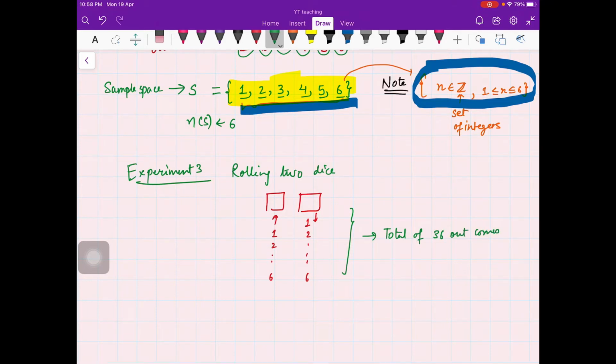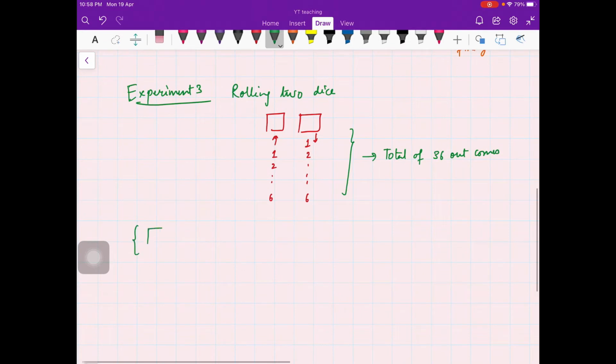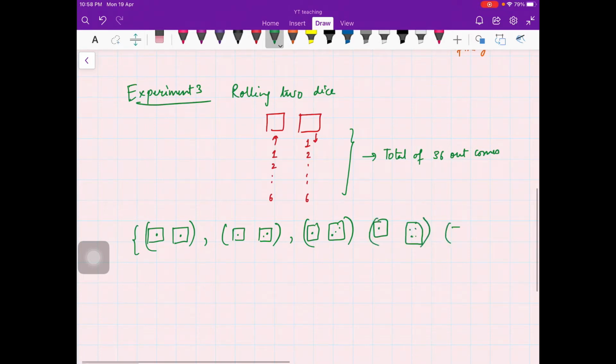You can list them all. For example, the first outcome is 1 on the first dice, 1 on the second dice. Then 1 on the first dice, 2 on the second; 1 and 3; 1 and 4; 1 and 5; and 1 on the first dice, 6 on the second dice, right?